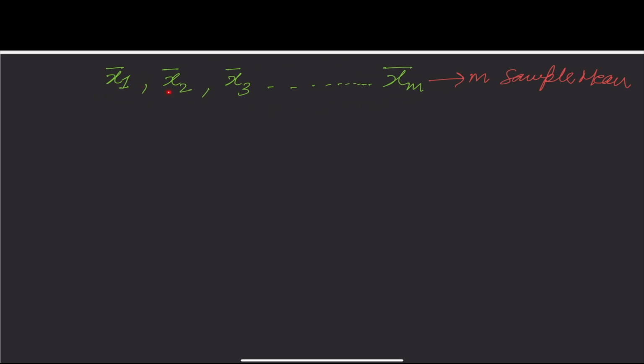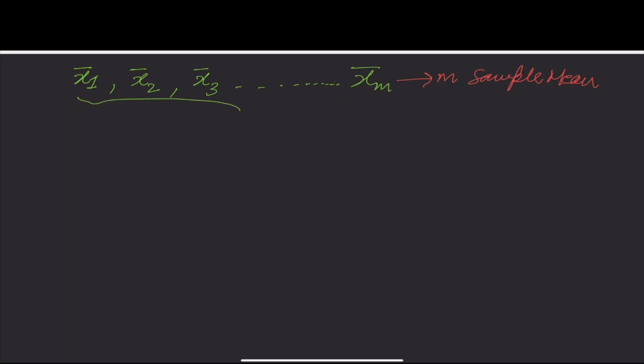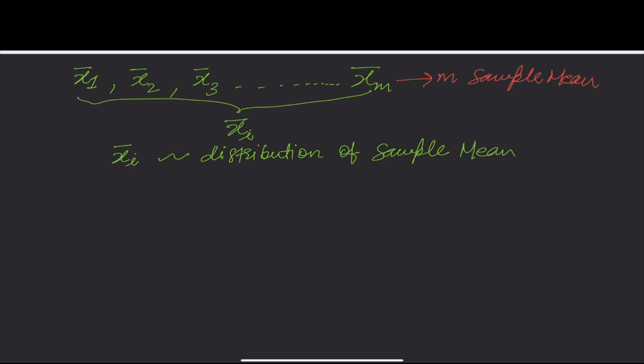because given a bunch of numbers I can compute a distribution, because I can compute a PDF for that matter. That's what I mean when I say a distribution. So these xi bar have a distribution, which is the distribution of sample means. I can write it here: these xi bar have a distribution, which is called the distribution of sample means. So we can also write it as distribution of xi bar.